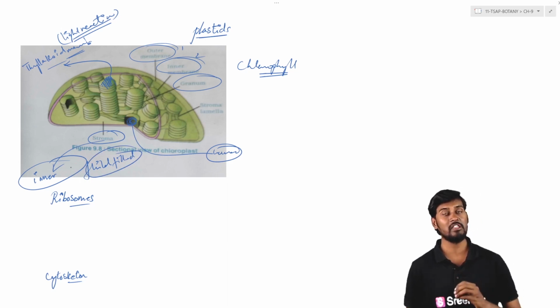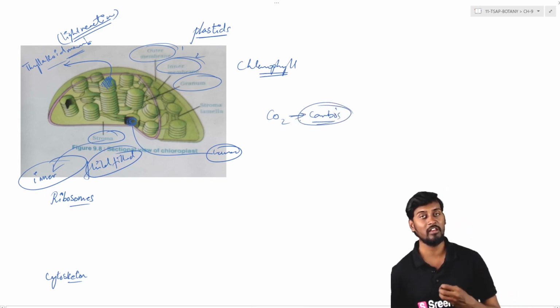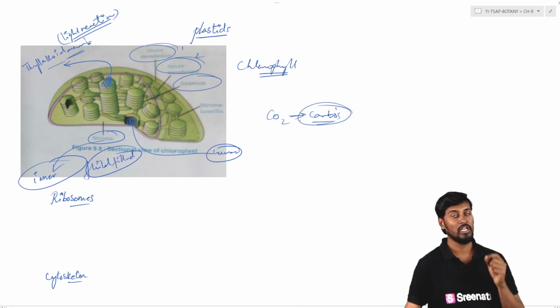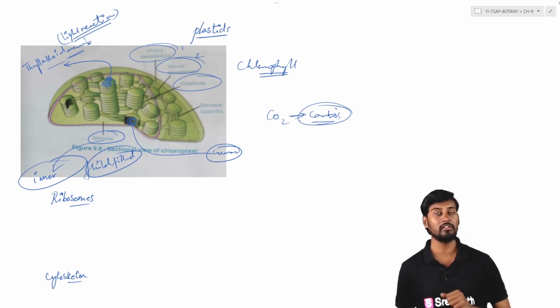So the dark reaction is nothing but carbon fixation, where we see the conversion of carbon dioxide into carbohydrates. Carbohydrates are generally formed as a result of carbon fixation, which takes place in the fluid-filled compartment, the inner compartment of the chloroplast, which is called the stroma.